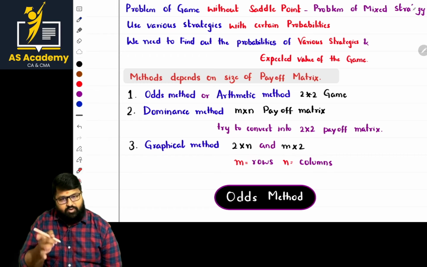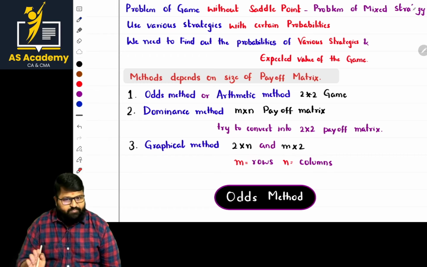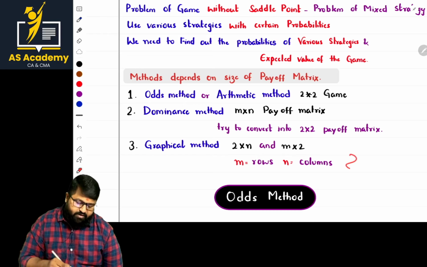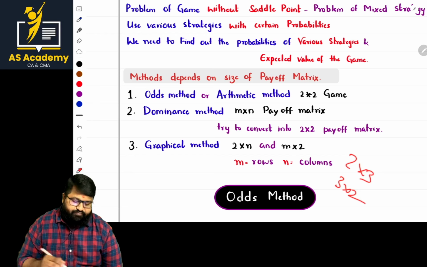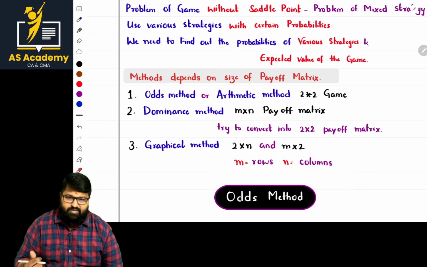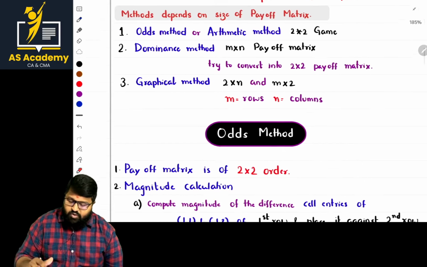At least we are having 2 rows, that thing is fixed. The other can be more. That is 2 by 3, it can be 2 by 3 or 3 by 2. In this case, we use a graphical method basically. Okay. Now let us go with odds method.